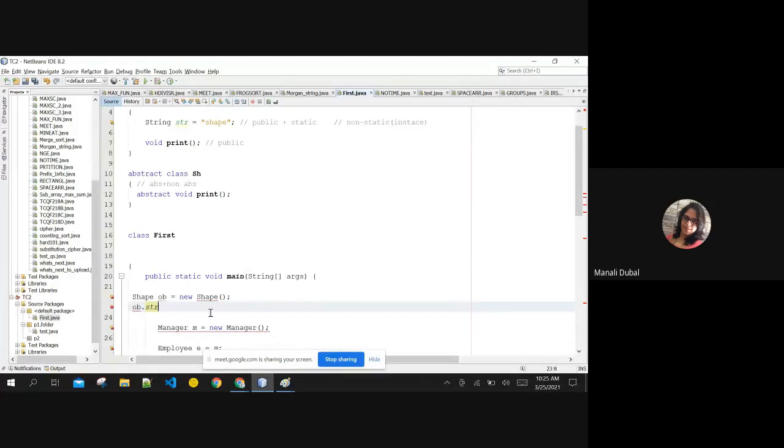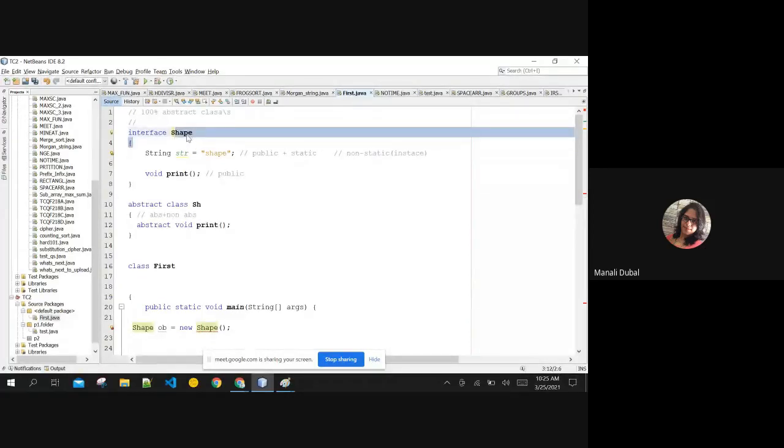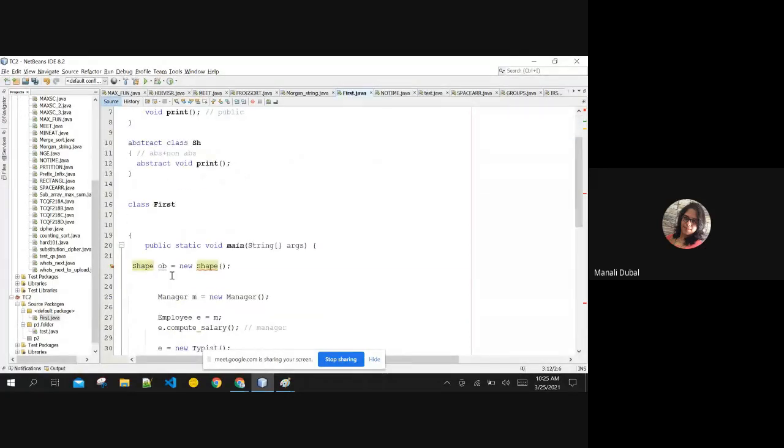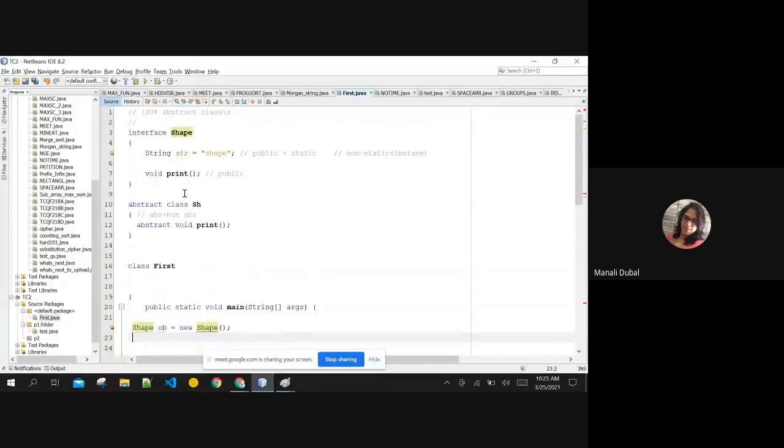That is the reason. See, this kind of question, why it is static, will be asked in interviews, okay? These are important questions. Why is it always static by default? Because you cannot create the instance of shape. So with instance, you cannot access it. You can access it with the reference variable, just like abstract class. You can access reference variable dot variable name, it is okay, right? So it is by default static.